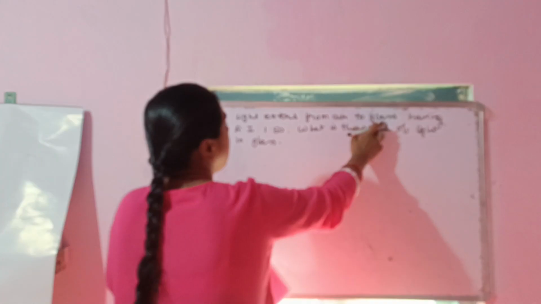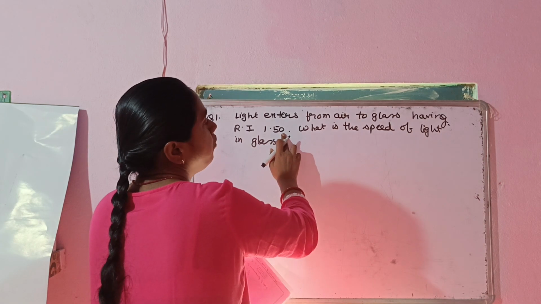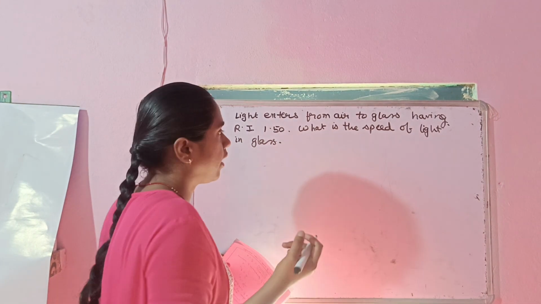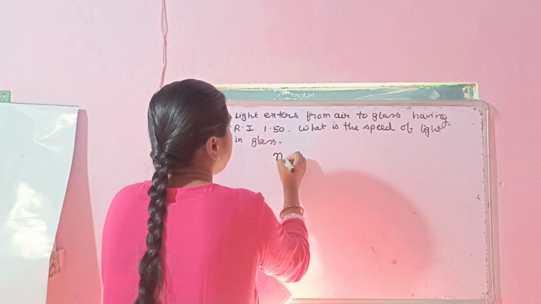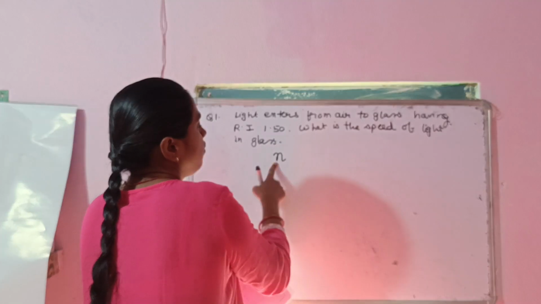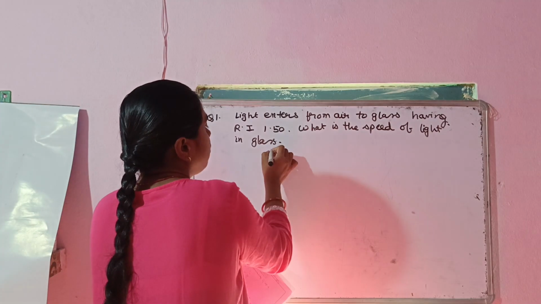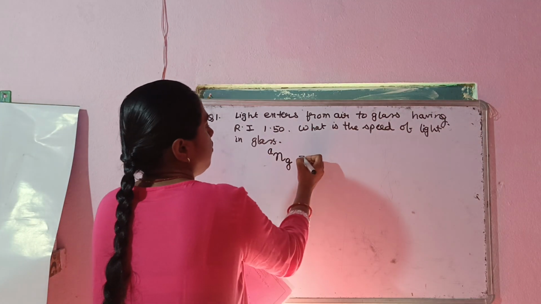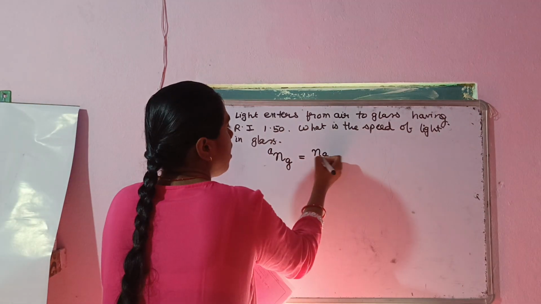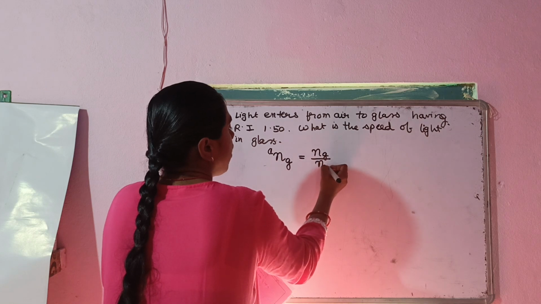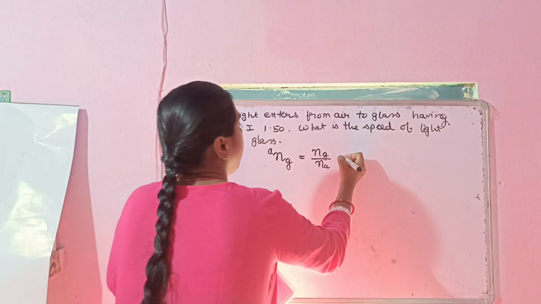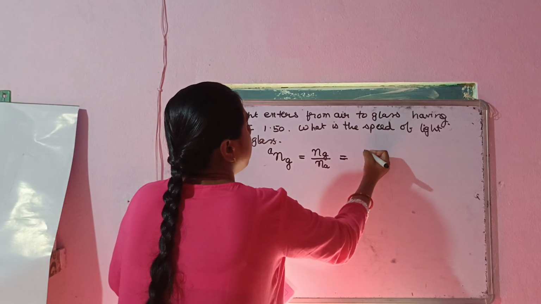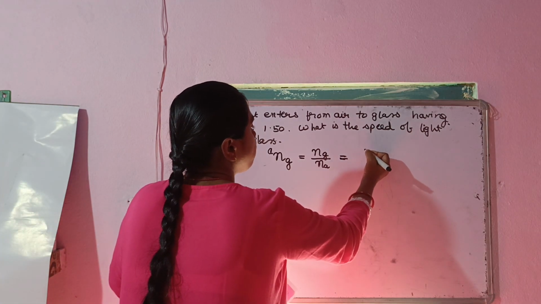Air to glass. The refractive index of glass is given to you, and the refractive index of air you know is always 1. What is the speed of light in glass? So you will firstly write down the refractive index of glass with respect to air is equal to the refractive index of glass divided by the refractive index of air. Okay?